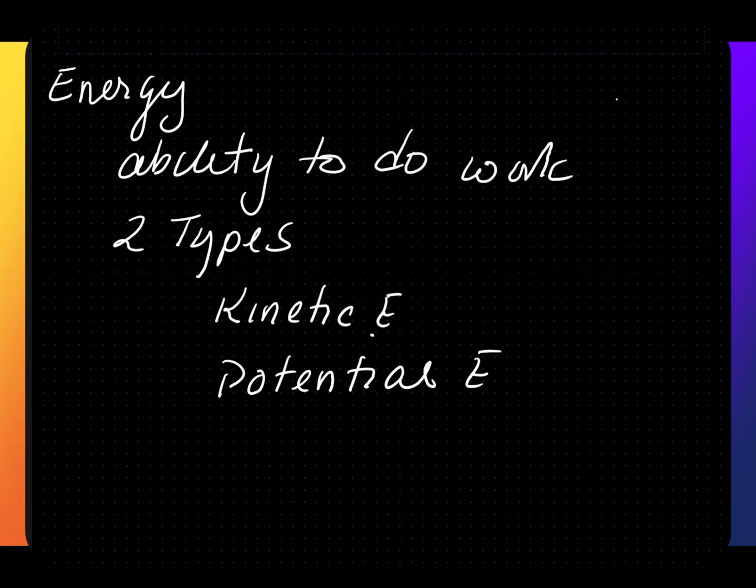Energy is the ability to do work. There are two main types of energy. One is kinetic energy, which is energy of motion. And the second type is potential energy, which is energy that is stored. It could be stored due to height difference. It could be stored because there's an elastic storage or a chemical storage.